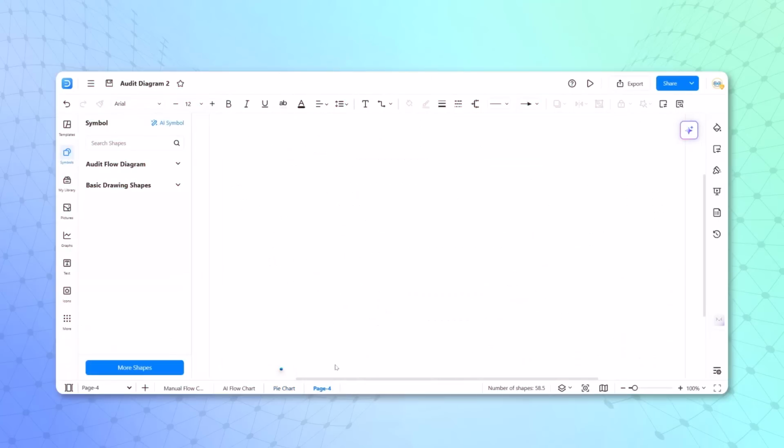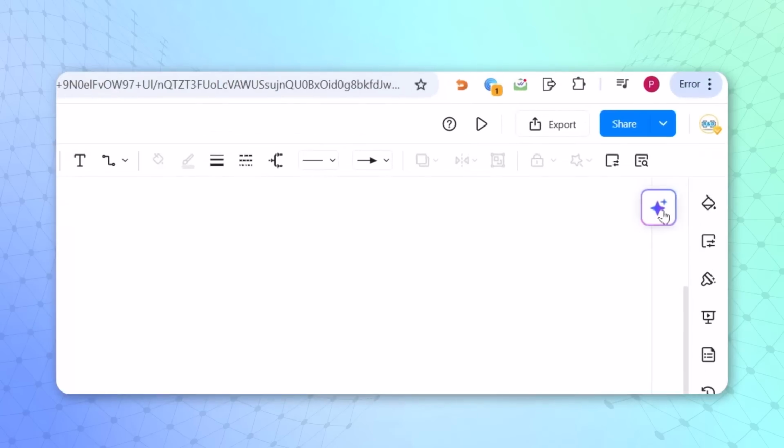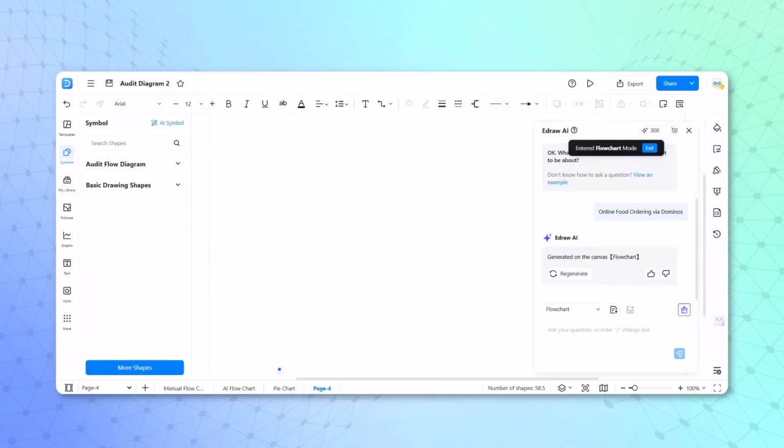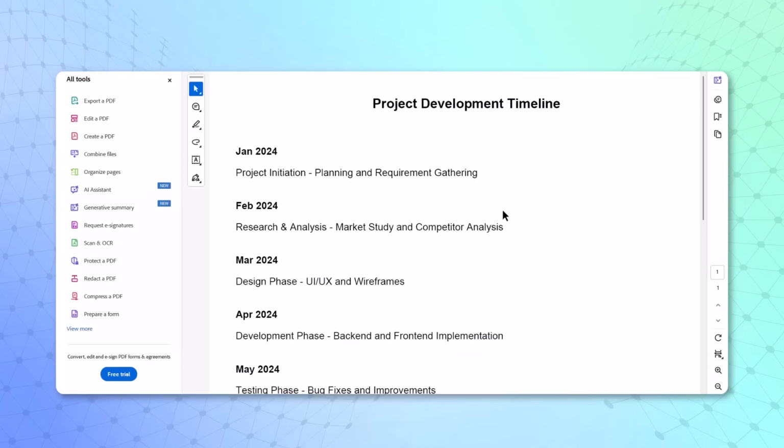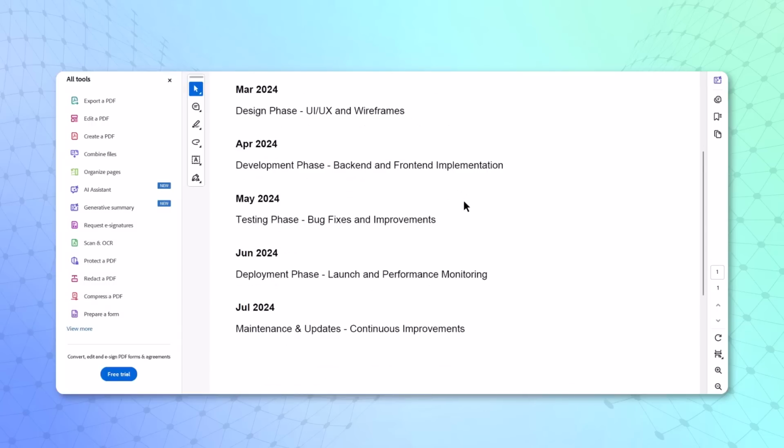Here, I go to the new page. On the right hand side, if you see this option, which is an AI feature, let me show you the file. This file is a project development timeline. My boss has given me this textual data, and he has asked me to create a timeline.